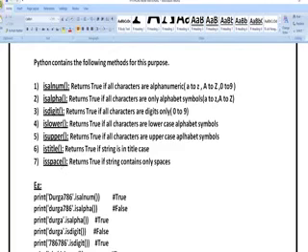Next, isspace means whether you have given spaces or not.